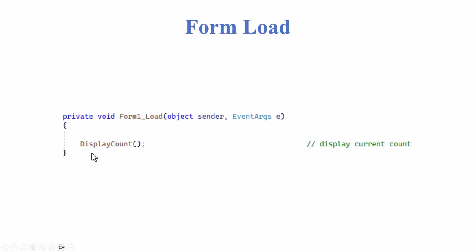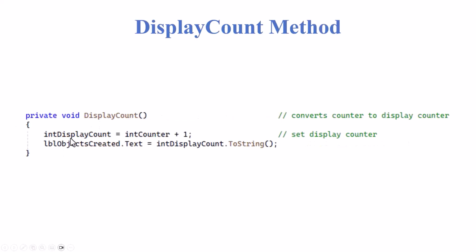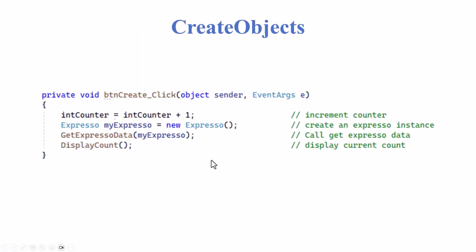Form load does nothing more than display our count. It's going to call a method that we created, the same method we used last time to do our array piece. The display count looks like this. Int display count is equal to int counter plus 1. We add 1 to it. Remember, we are looking at lists that start at, as soon as you put the first element in, it's element 0. Then 1, 2, 3. So if we have one element in there, it's element 0. We want to add 1 to that, so when we actually display how many objects we have out in our file, it'll display a 1 for us.